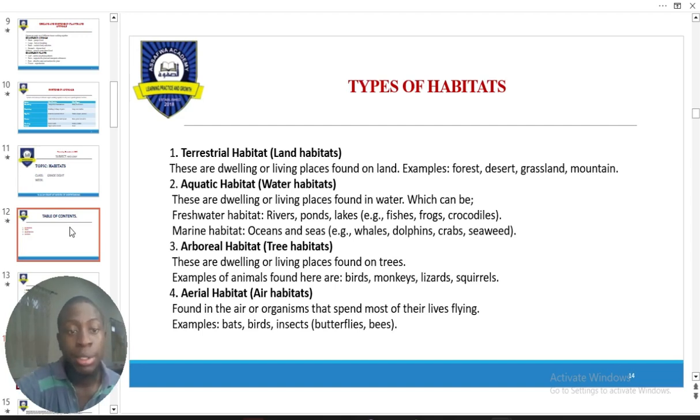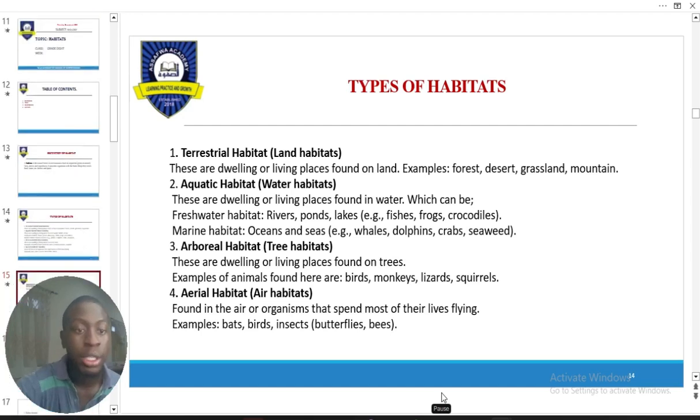Aerial habitats. For those of you that love to watch cartoons like Dora the Explorer, right? Land, aquatic, arboreal, like the funny monkey in Dora the Explorer. Then the air. I know majority of kids love pets. I don't know about you, but personally, when I was a kid, I also loved it.